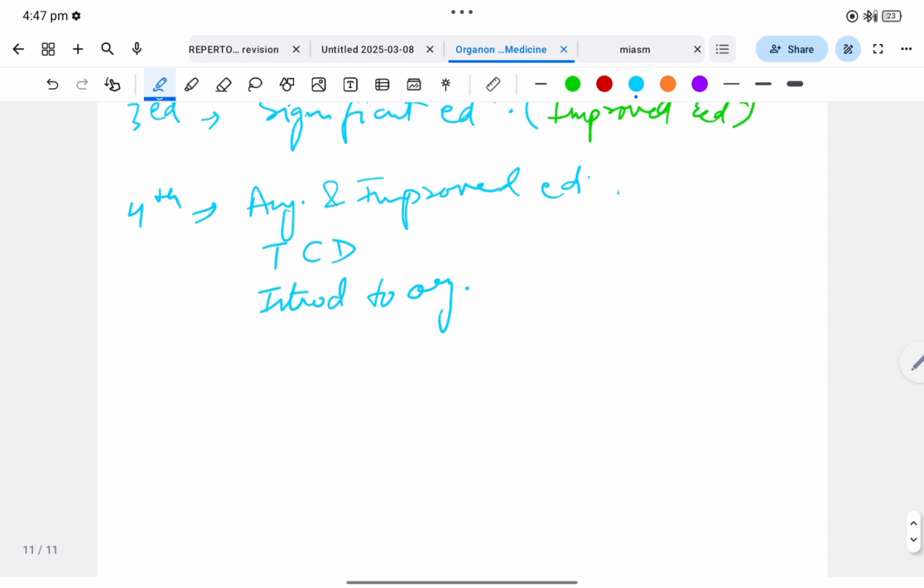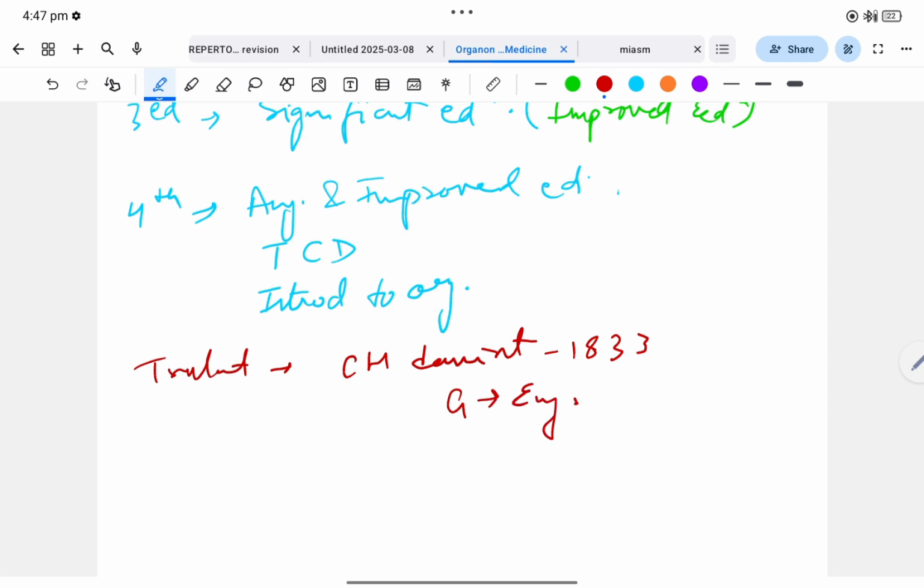Now its translation was done by C.H. Devrient in the year 1833 from German to English, and it was the first ever English translation. The first edition we have seen, but it was translated after a long time. So the fourth edition became the first to be translated in the English language in 1833, because the first edition was translated in the year 1913.